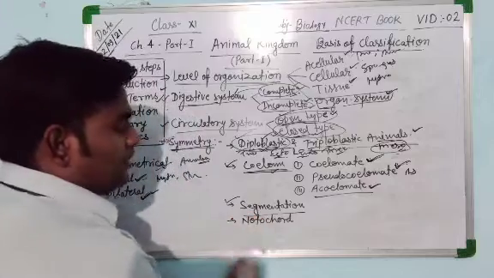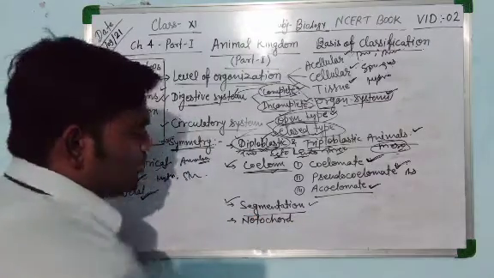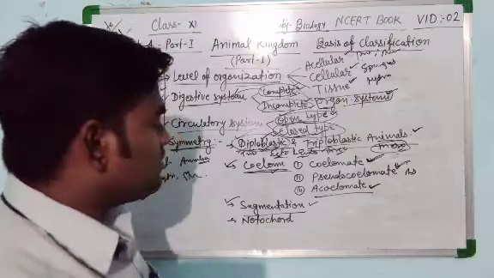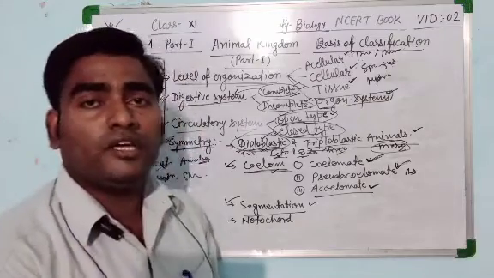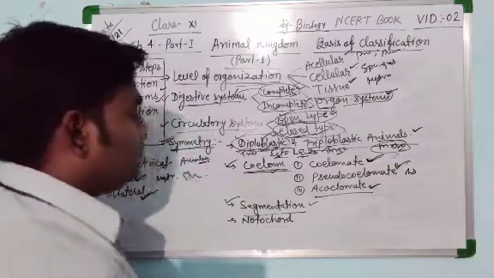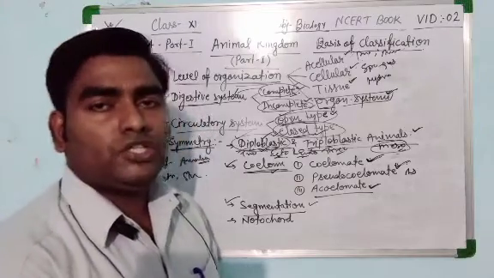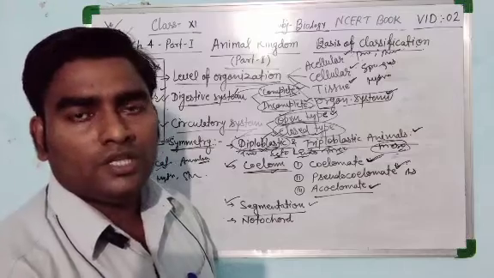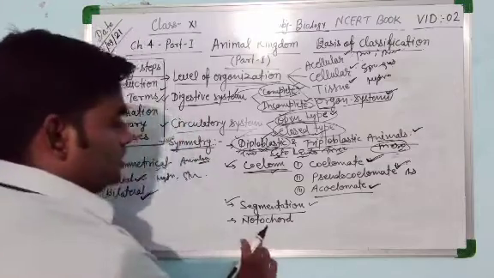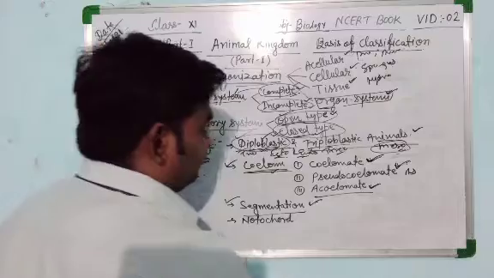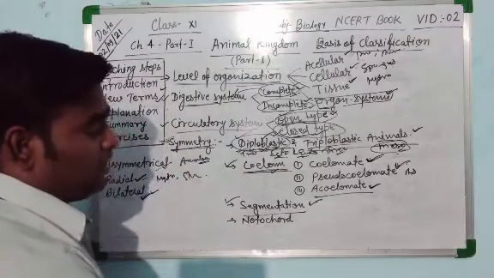Next one is segmentation. Segmentation is also an important character. Segmentation means the organism's body is divided into different segments. For example, Annelida, earthworm. Such segmentation is known as metameric segmentation, and the organism is said to be segmented, and this process is known as segmentation.